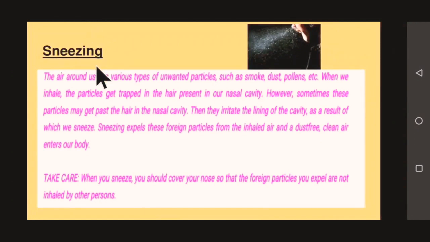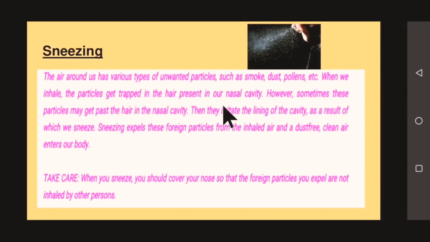Now, let's study a little bit about sneezing. The air around us has various types of unwanted particles such as smoke, dust, pollen, etc. When we inhale, the particles get trapped in the air present in our nasal cavity.